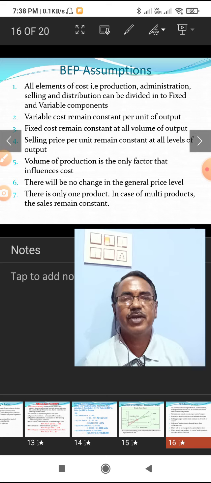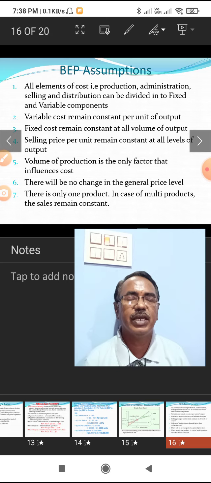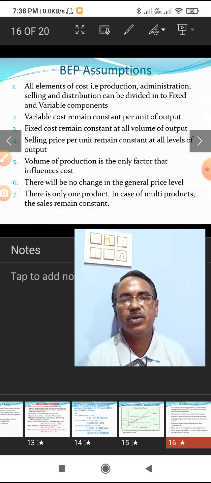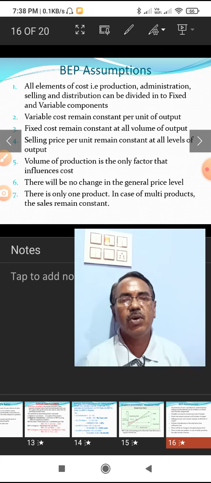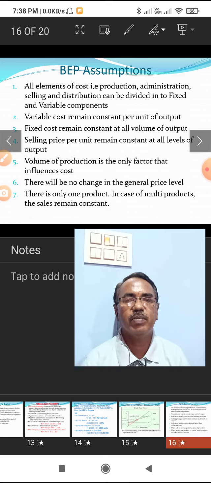Then selling price per unit remains constant at all levels of output. Here there is no change in inventory, that means no opening stocks, no closing stocks. It assumes all product produced will be sold off.